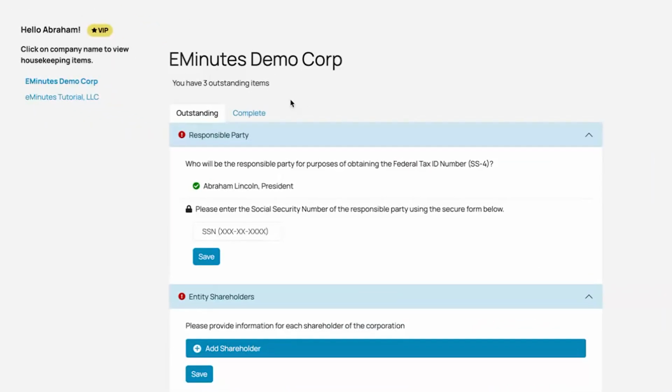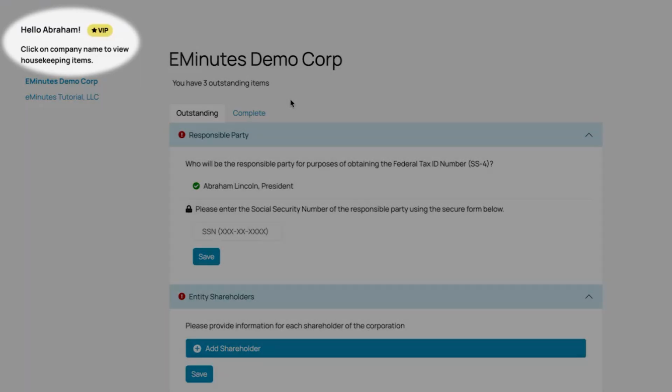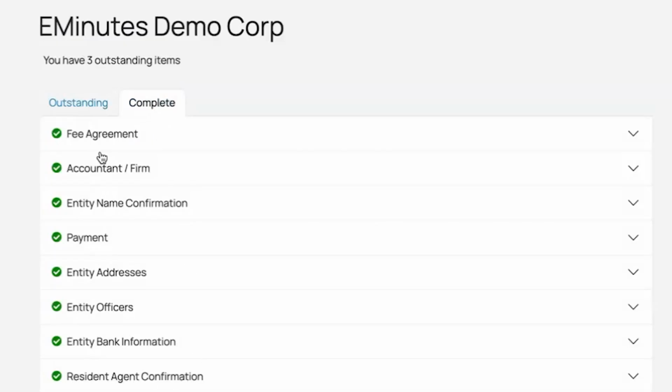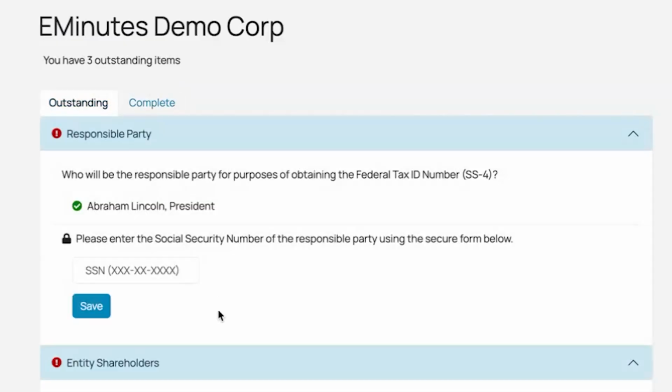We are in the housekeeping items portal on the EMINUTES client-side website. We are going to complete some items for a formation that has begun in our system, EMINUTES Demo Corp, and it's for the user Abraham Lincoln. You can see there's two tabs. There's an outstanding items and a complete items. Complete are all the tasks that have already been done. Outstanding is what's left to do.